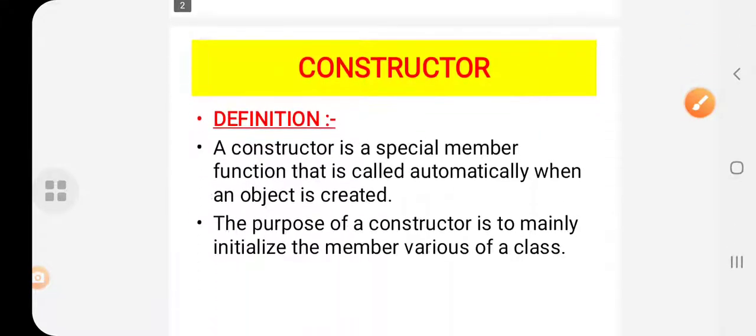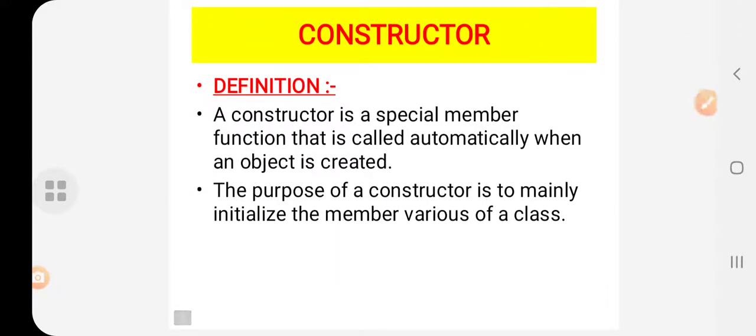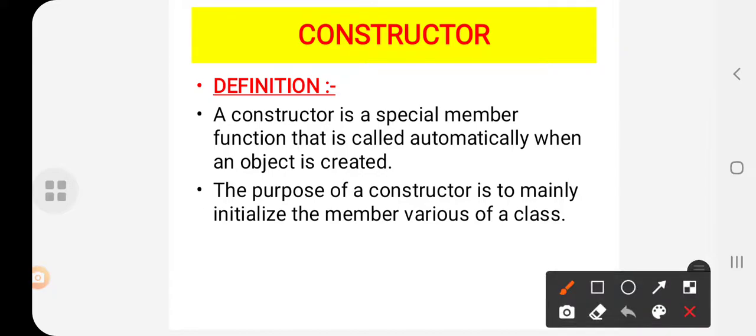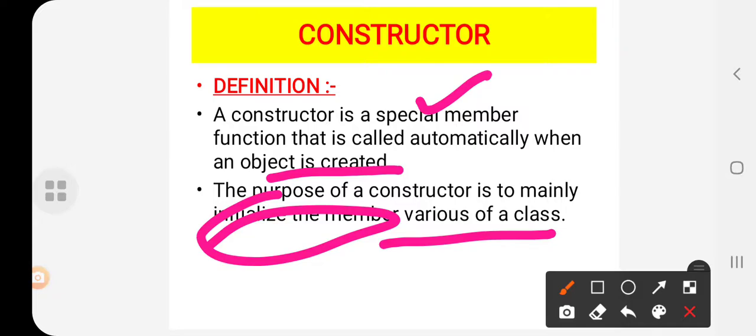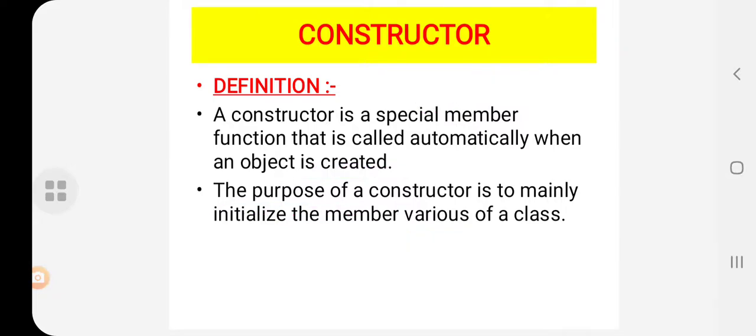Okay, students? So let us move on to the actual textbook definition of a constructor. A constructor is a special member function that is automatically called when an object is created. The purpose of the constructor is mainly to initialize the member variables of the class. So the main purpose behind this constructor is to initialize the members of the class. How it is done, I'll show you through an example. For now, just know the definition of a constructor.